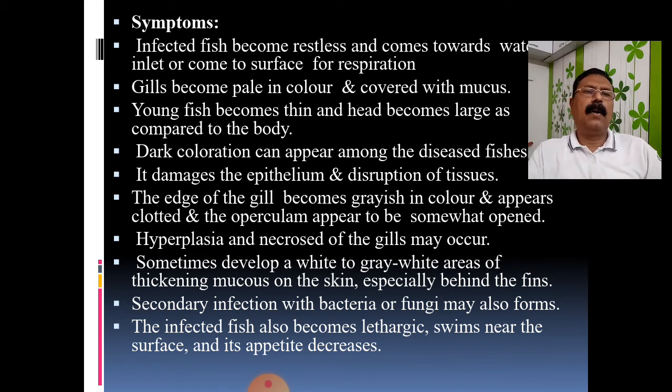And when it is found in younger fishes, the head region of the younger fish becomes larger than the body size. The head becomes larger than the body size. And when there is such an infection, that means infection of dactylogyrosis, small dark coloration can occur on the body surface of the infected fishes. And as I told, it damages the epithelium of the gills, and the margin of the gills will become grayish in color and appears as a clotting-like structure.